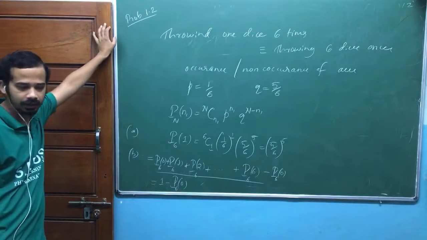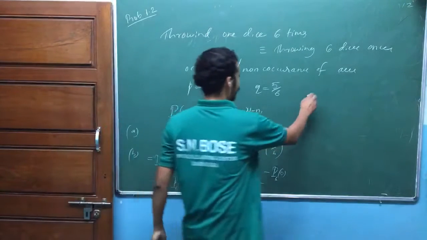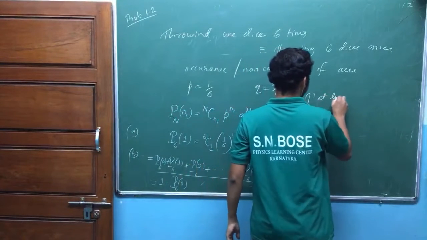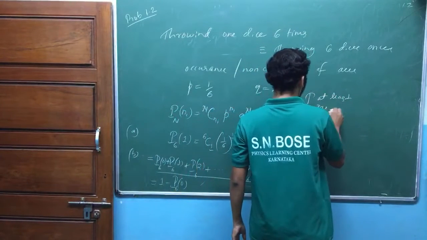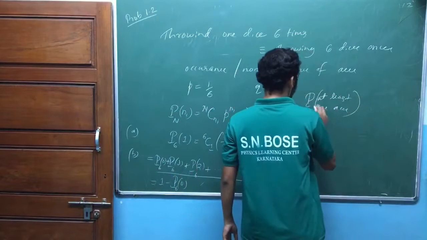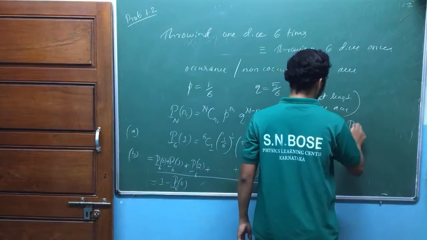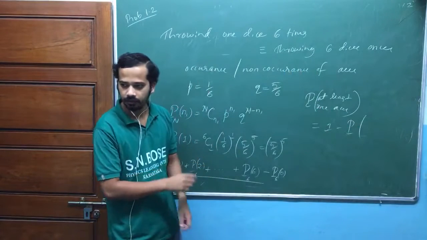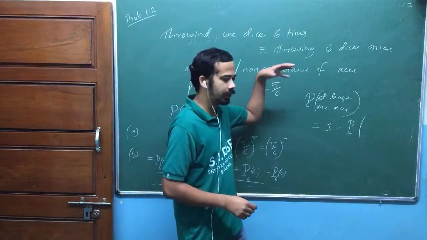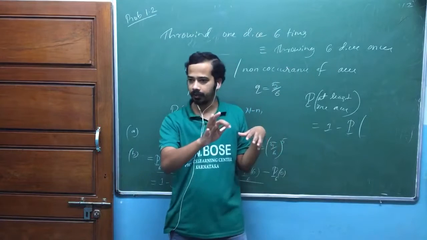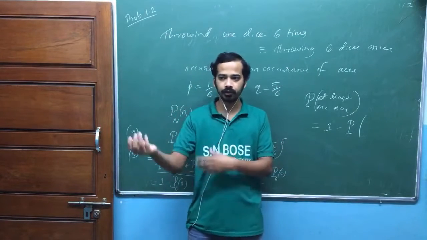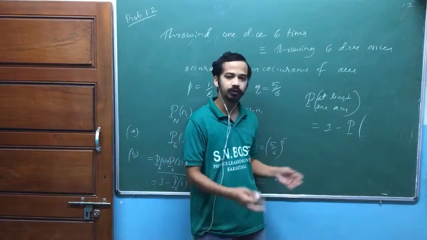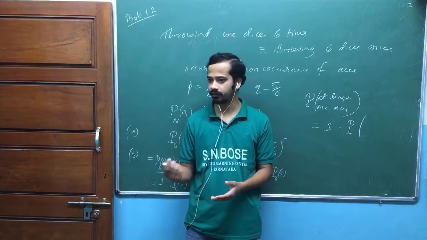Or you can take it as the probability of getting at least 1 A, okay? That's equal to 1 minus the probability of getting no A's, isn't it? Because the probability of getting at least 1 A plus the probability of getting no A's should be equal to 1. At least 1 A means 1 A, 2 A's, 3 A's and so on up to 6 A's.